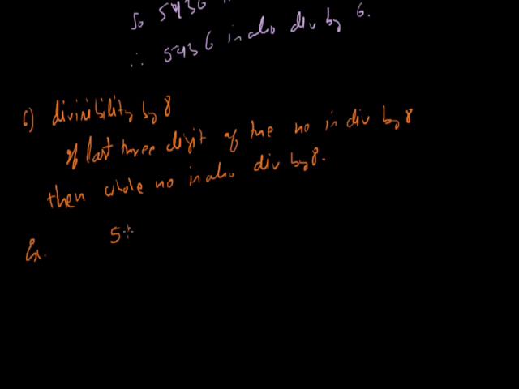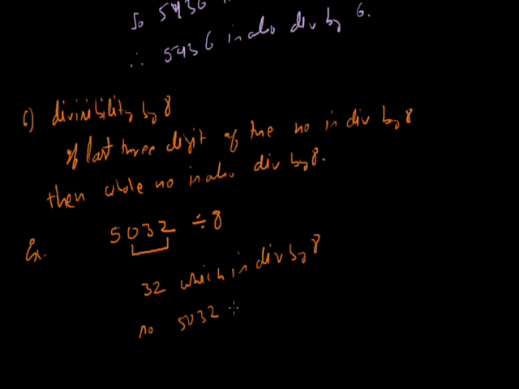Example: 5032. This number is divisible by 8. Why? Because the last three digits, that is 032, make the number 32, which is divisible by 8. So 5032 is also divisible by 8. So in this way we can check the divisibility by 8.